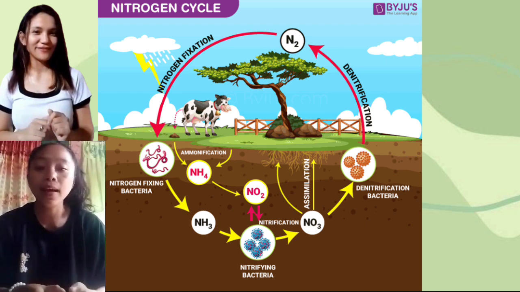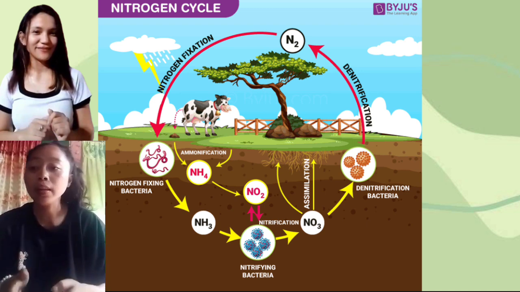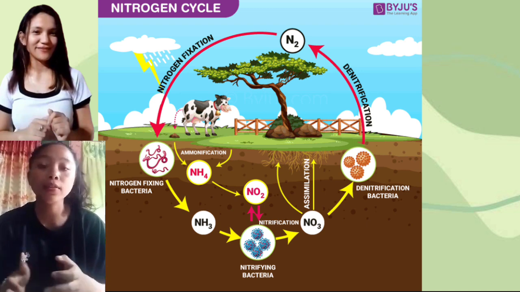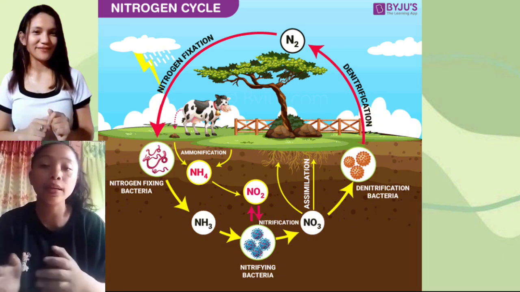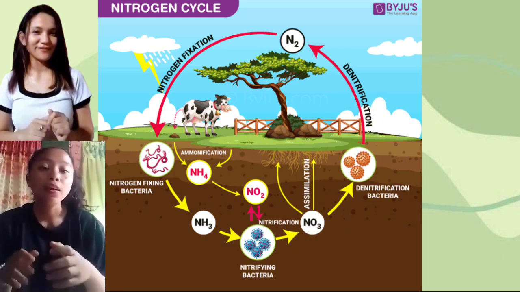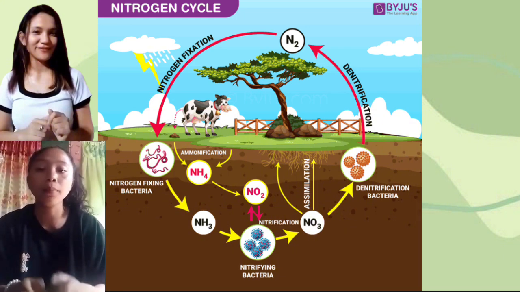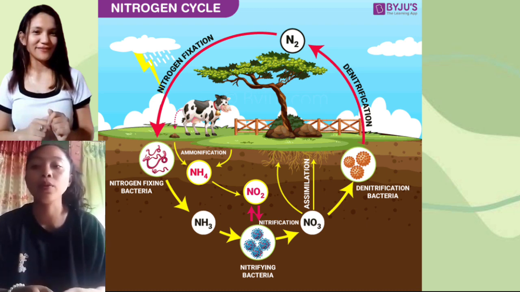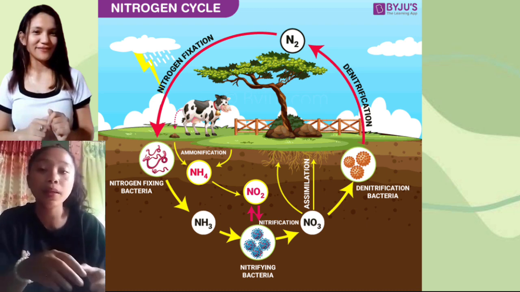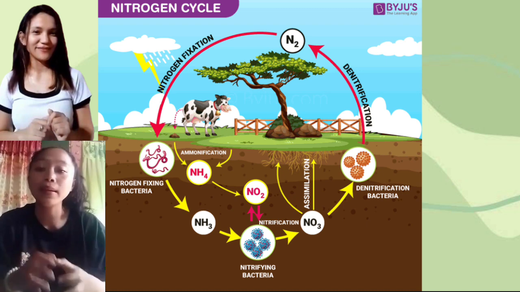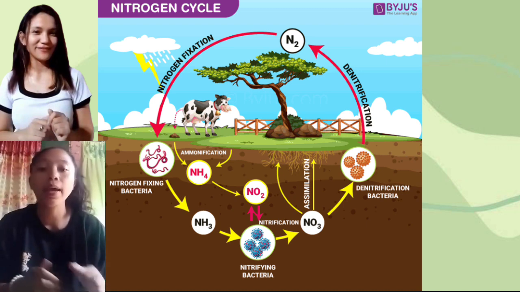Second is the industrial nitrogen fixation. Industrial nitrogen fixation is a man-made alternative used for aiding nitrogen fixation by the use of ammonia. Ammonia will be produced by the direct combination of nitrogen and hydrogen.